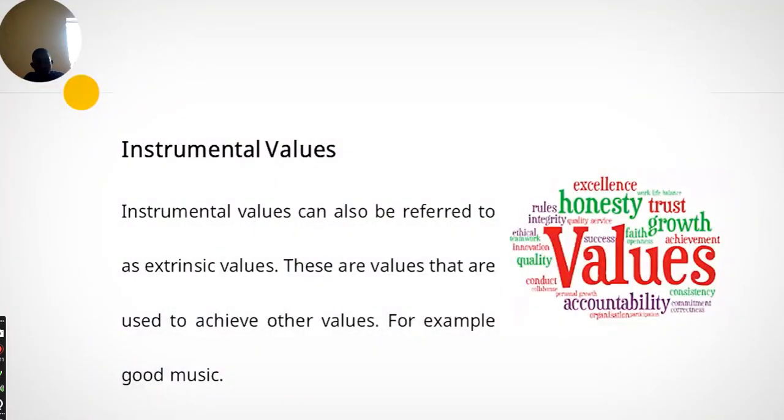We'll quickly look at the notes. Instrumental values can also be referred to as extrinsic values. This is so that when you come across questions asking you to define or explain what extrinsic values are, it won't be strange to you. You could know that they're also asking you to explain instrumental values.